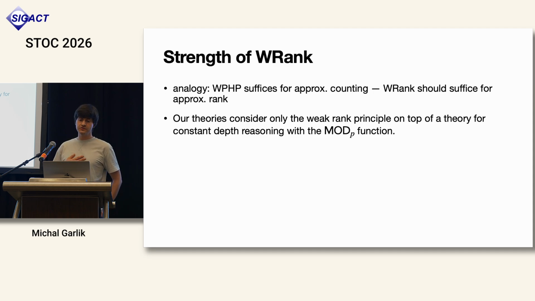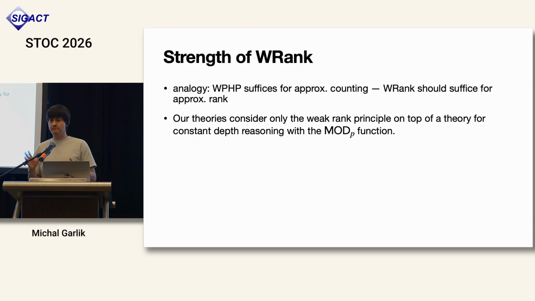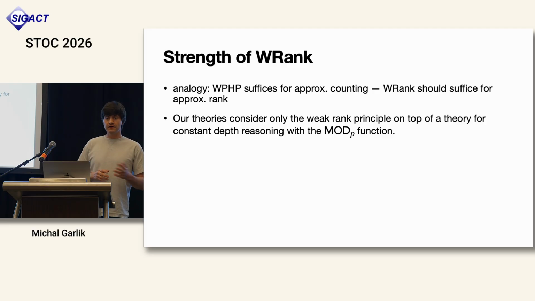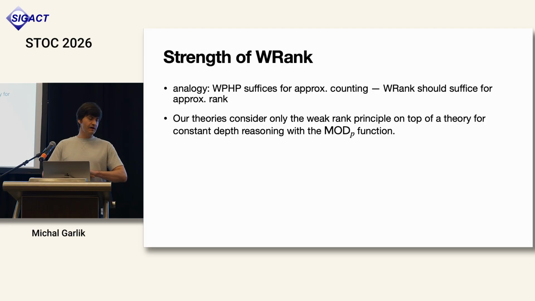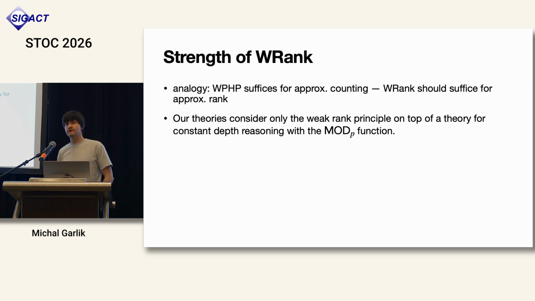As such, these theories should be weaker than the theories considered so far for bounded arithmetic for linear algebra. This program was started by Cook and Soltys by defining linear algebraic theories, and they proved many hard matrix identities in them. And then the work of Tzameret and Hrubeš, and Tzameret and Cook, used the theory VNC2 to prove properties of the determinant and hence those hard matrix identities. We hope our theory is possibly weaker because it extracts the rank principle as an axiom, and all the rest is, as I said, a weaker theory.